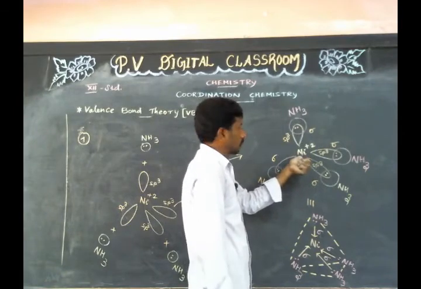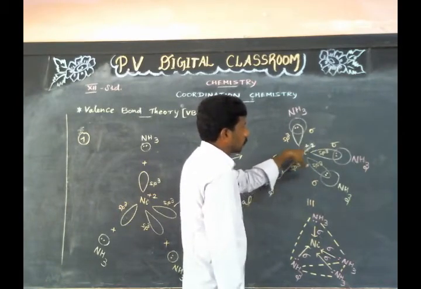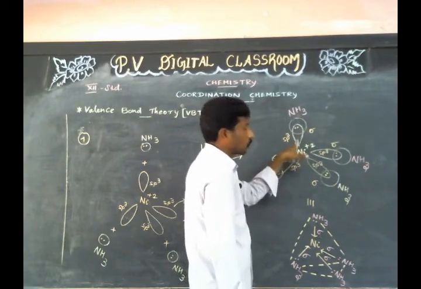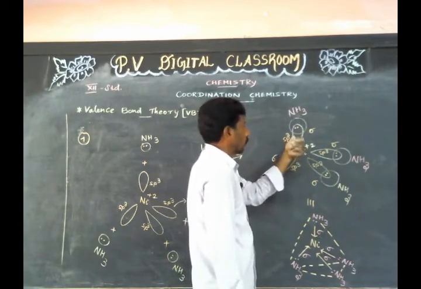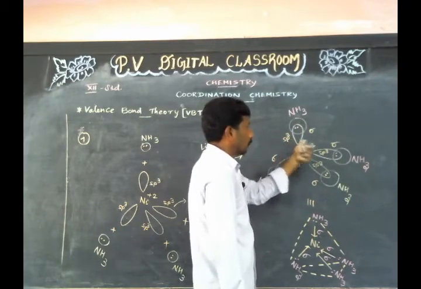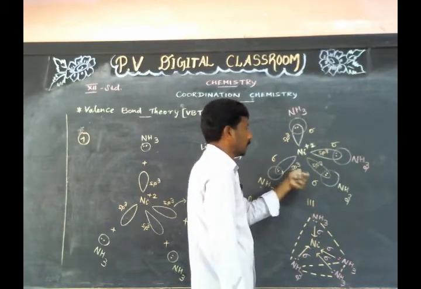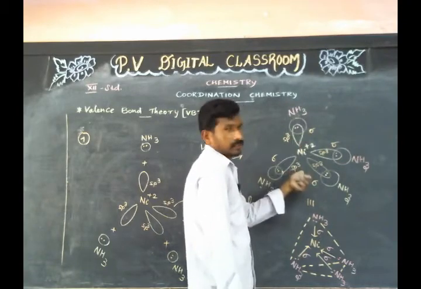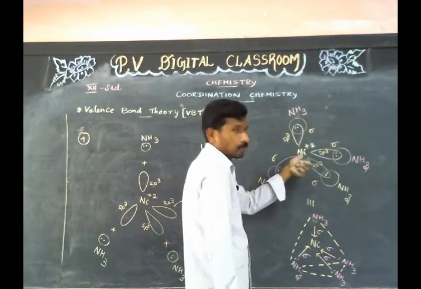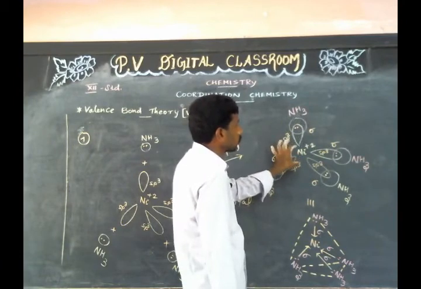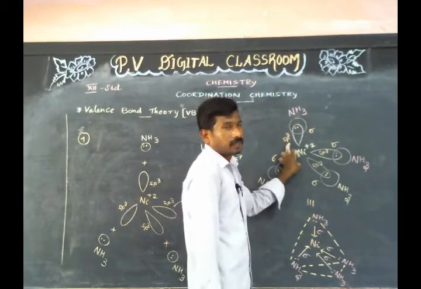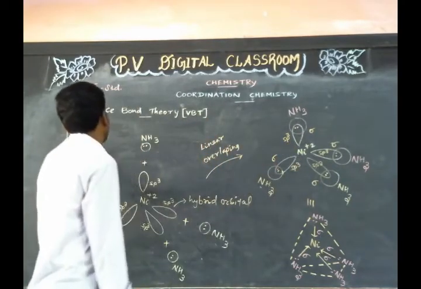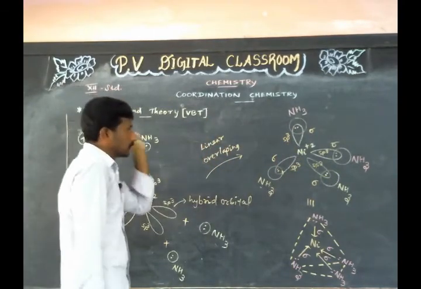In this case, Ni+2 ion is tetrahedrally surrounded by 4 equivalent hybridized orbitals, namely sp3. This orientation gives a definite geometry to this complex ion. This is the seventh assumption of valence bond theory.